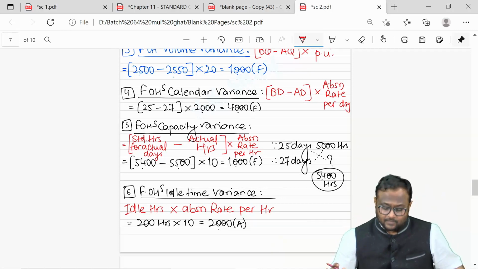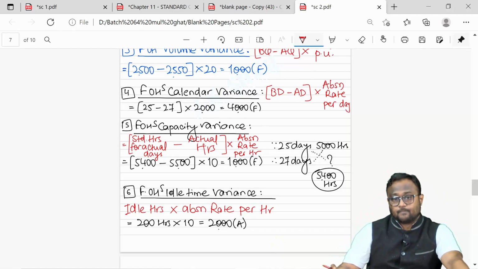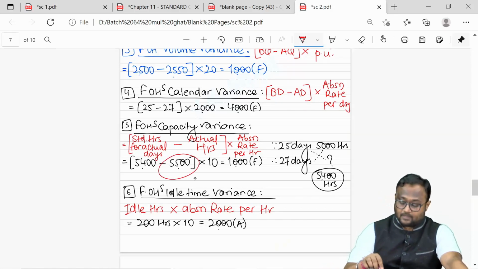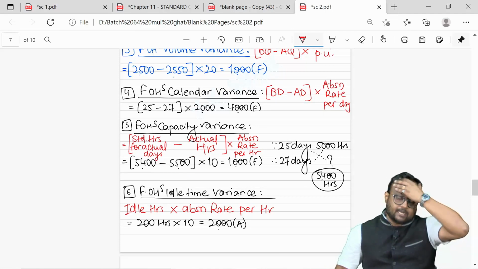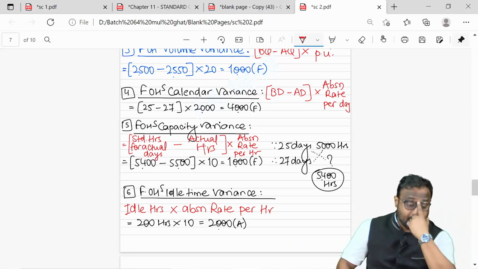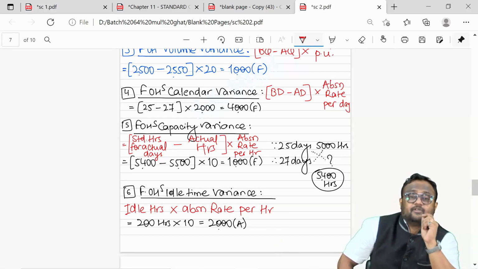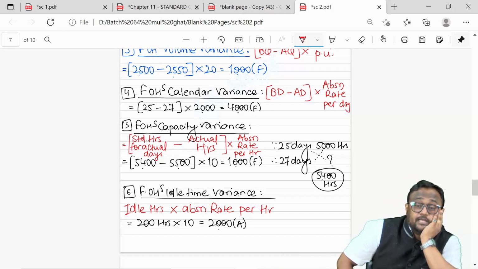So in that case, idle time is not to be separated. So 2 points: idle time should not be separated, that is one, and even if your answer is negative, it is still considered a favorable variance because it is excess utilization without incurring any extra fixed cost.